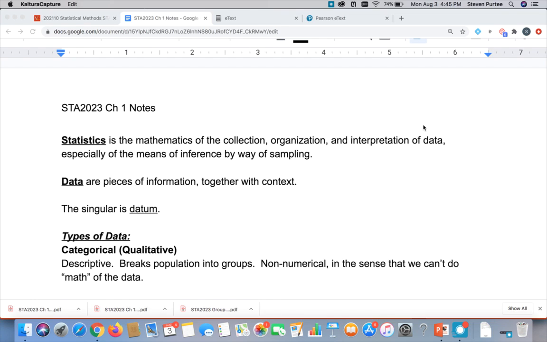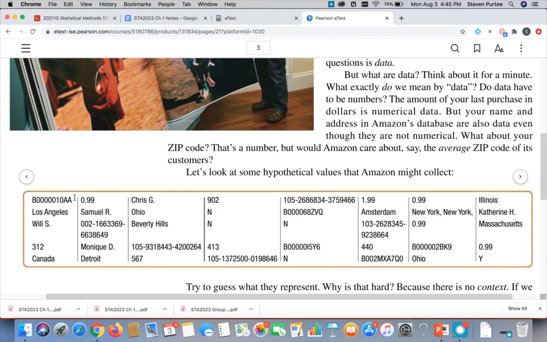So this is about data. What are data? That word is plural, by the way. Data are not just information. Information by itself is useless. Here I have a collection of information. So I've got Ohio here. I've got Beverly Hills. Are we talking about the city? I don't know. New York, New York. What's that mean? What's this 99? Information by itself is useless.